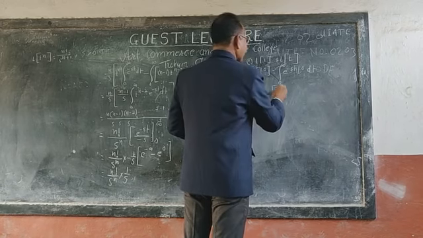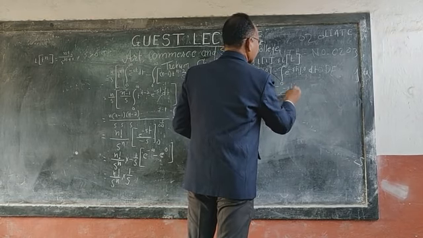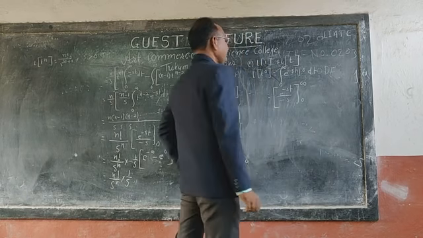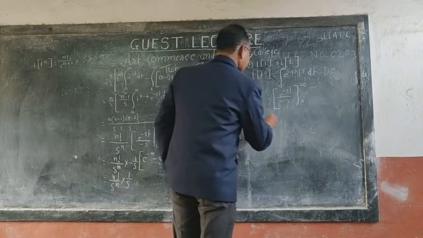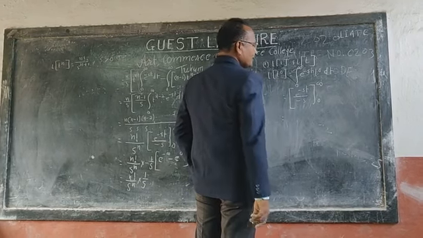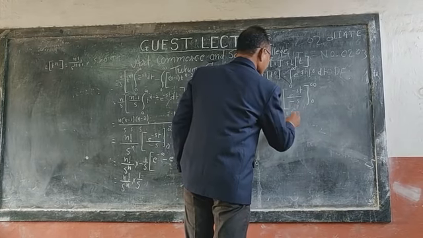On integrating, we get e to the power minus st by minus s with limit 0 to infinity. Again, can I write minus 1 by s is constant with respect to t, so it should be taken out.